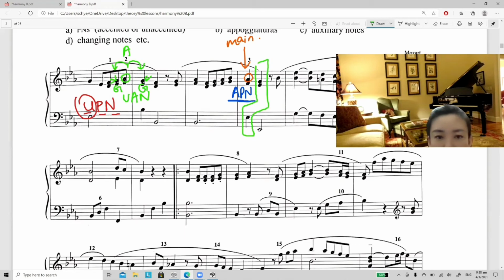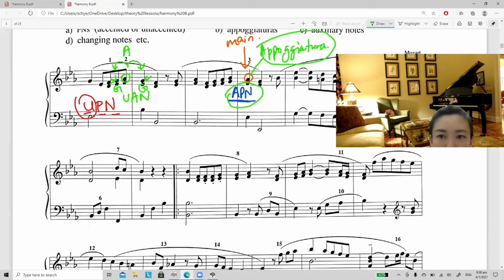Originally, the harmony should be E, E, G, and B. But because of this A, it dislocates the chords like this. So you can say that this A at the main beat causes the harmony to be dislocated. So you can also call this an Appoggiatura. Okay, so this one can have two answers: accented passing note or Appoggiatura.